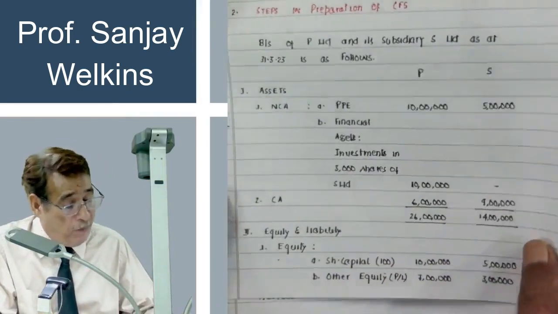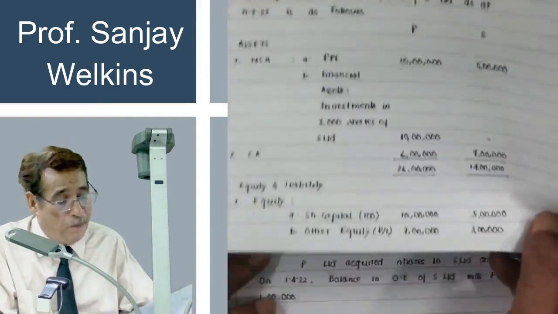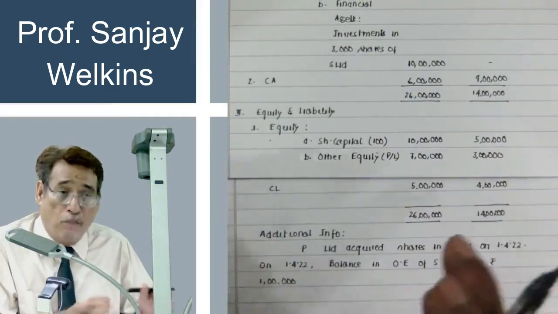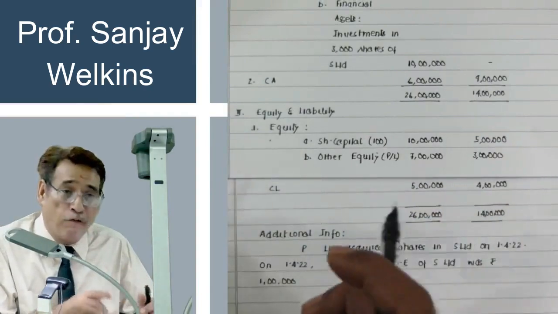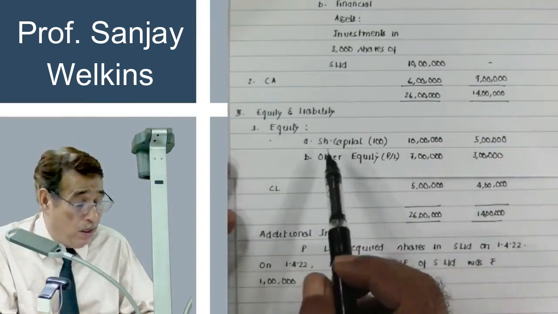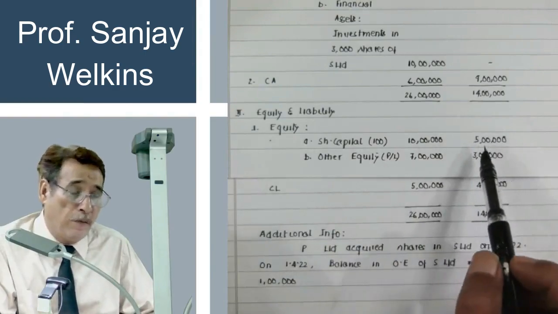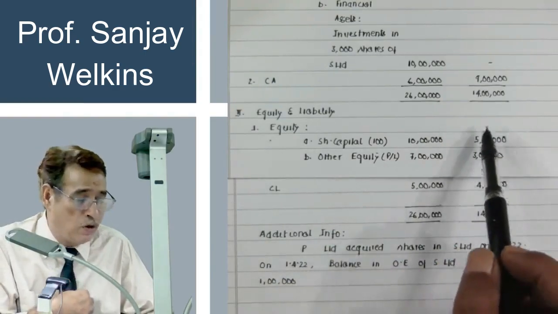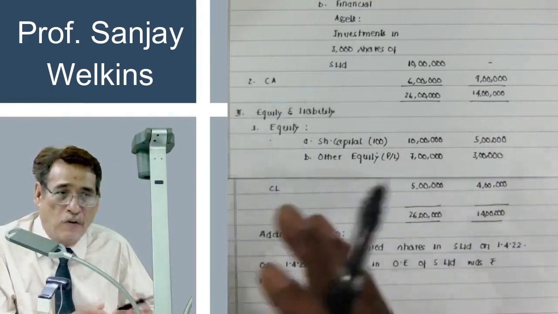After noting down the investment of parent limited, the next step is to note down very carefully the total share capital of S Limited. As you can see here, the total share capital of S Limited happens to be 5 lakh.